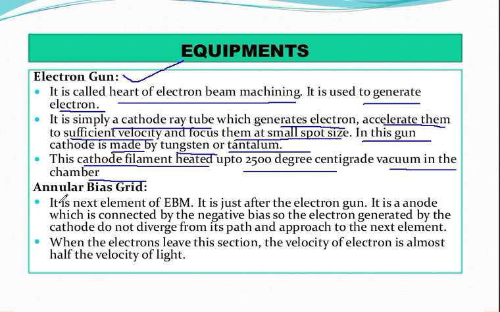Now the next thing we are talking about is the annular bias grid. So the electron beam gun has been covered. Now we will be discussing the annular bias grid.